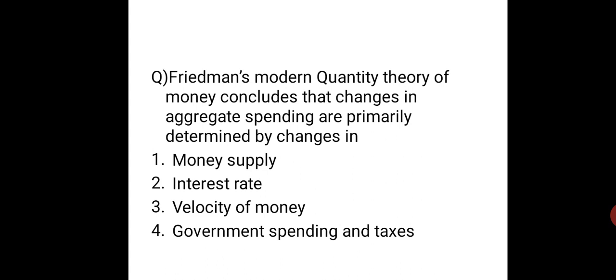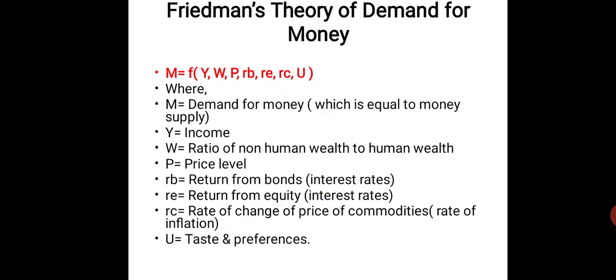Friedman's modern quantity theory of money concludes that changes in aggregate spending are primarily determined by changes in. Now that comes to the quantity theory of money, that is Friedman's theory of money, where he has restated. According to him, demand for money is equal to money supply. So when we are talking about demand for money, automatically we are talking about money supply as well, because they believe in the equilibrium of money demand and money supply.